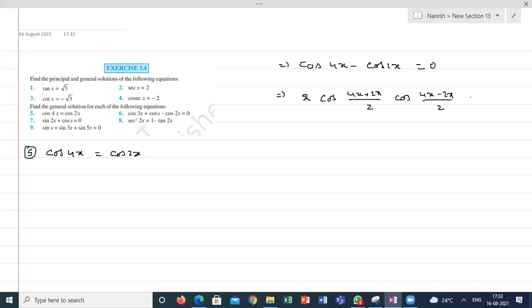Will you agree? Am I right or wrong, guys? Is it the right answer? Fifth one, guys, please. Students, is it right? Yes, sir. No. Cos c minus cos d, not cos. Sir, sine c plus d should come. Minus 2 sine c plus d by 2 sine c minus d by 2. Correct.